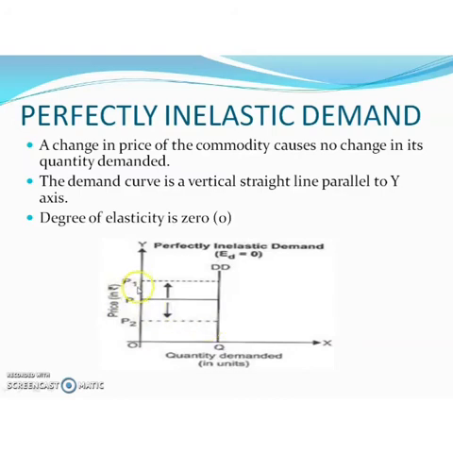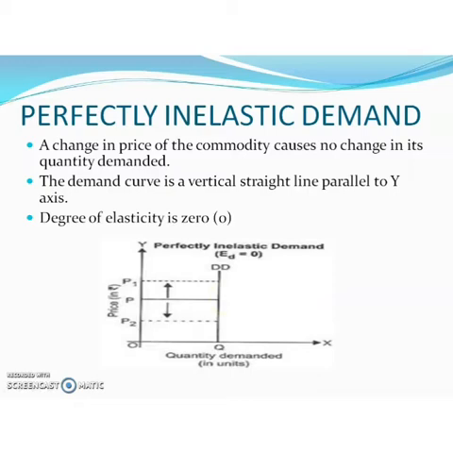An increase or decrease in the price level of a commodity does not affect the quantity demanded of the commodity. Quantity demanded is always the same, OQ. There is no change in quantity demanded whether the price increases or decreases. So the demand curve is a vertical straight line parallel to the y-axis.